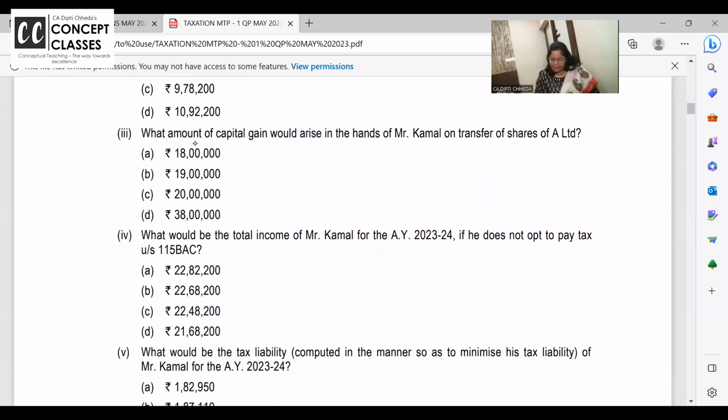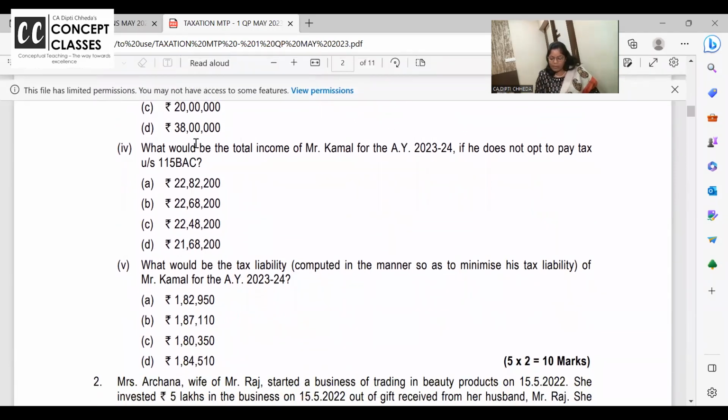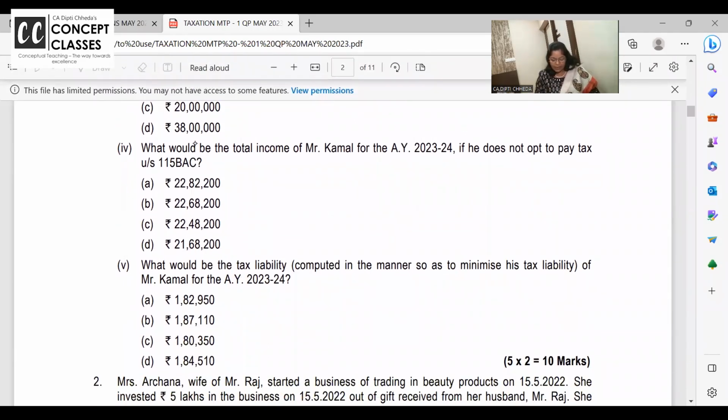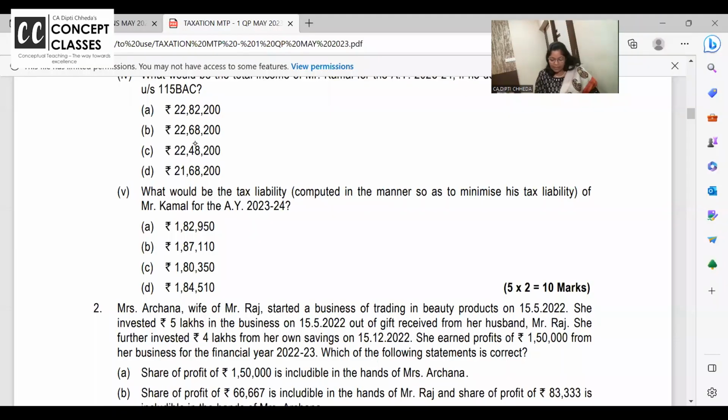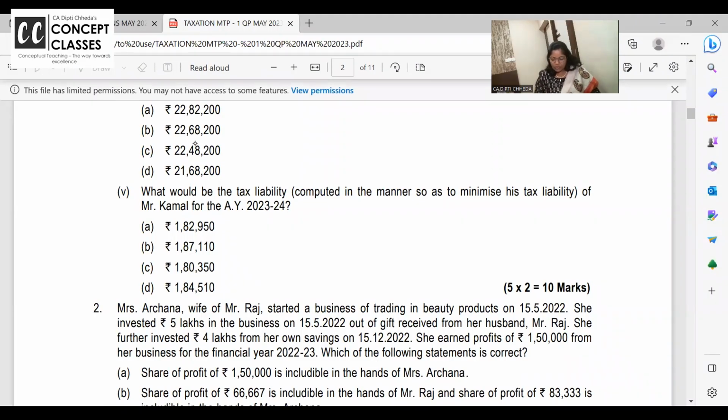For the third one, capital gain, we have done. What will be the total income? Okay, so the fourth answer, I want to work out for all of you. Let's also see what else has been asked along with it. Fourth answer, and then what is the tax liability? So these two questions, don't you think it's as good as computing total income?